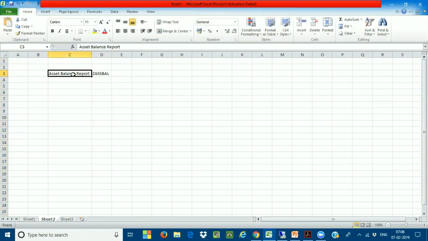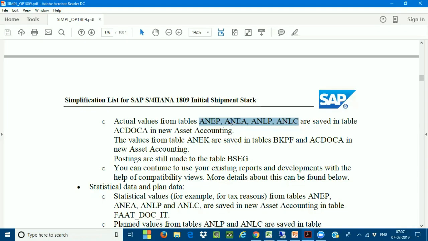Now, according to my requirement, this report has been customized. For this report, what have I used? ANEP, ANEK, ANLC, like this. Whatever tables I am showing here, this report has been developed based on these particular tables only, because we did not have the ACDOCA table earlier. Now you are telling that these tables are no more available, that they have been moved as a compatibility view. I told you it is available, in the form of a compatibility view.